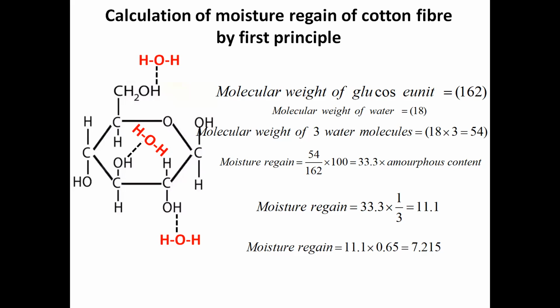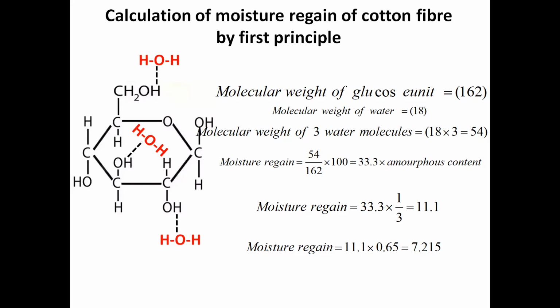Till this point, whatever we discussed was at 100% humidity. Now your humidity remains 67% or something like that. So when you multiply by this, you will get 7.215. So this is in standard condition. You will get the moisture regain of cotton fiber around this.